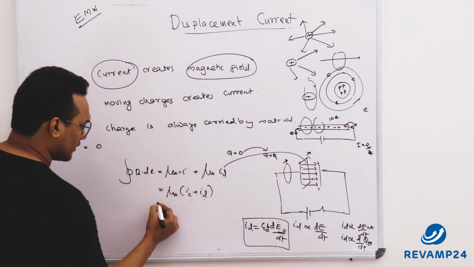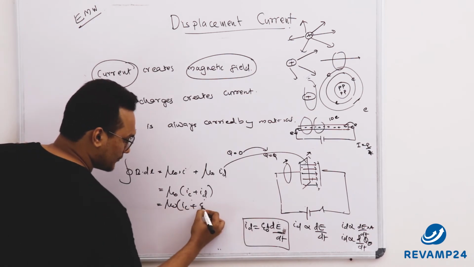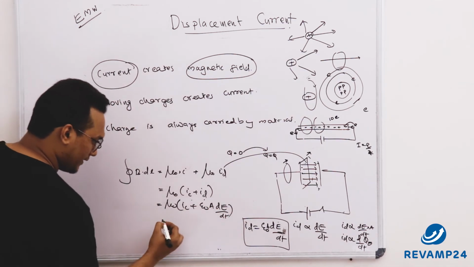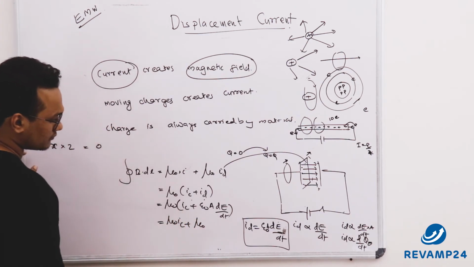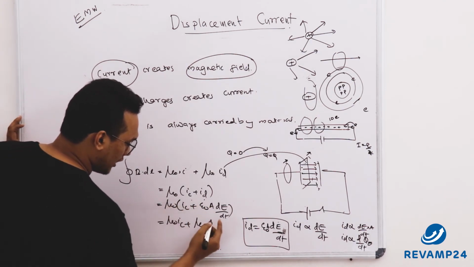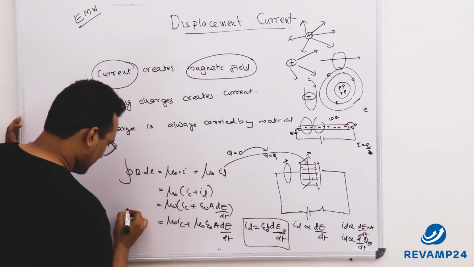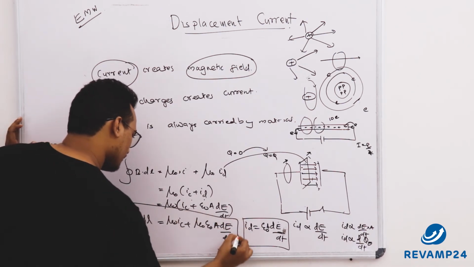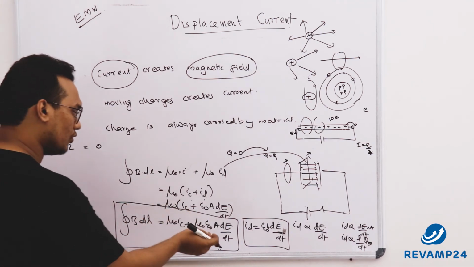Now I am going to substitute it here. So mu 0 into IC, the conduction current, plus ID, which is epsilon 0 A dE by dt. Multiply it across. So that will be mu 0 IC plus mu 0 into epsilon 0 into A dE by dt. This is the integral of B dot dl. Now the equation has got modified into a new form.